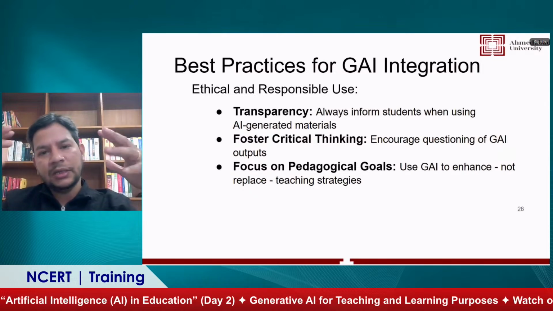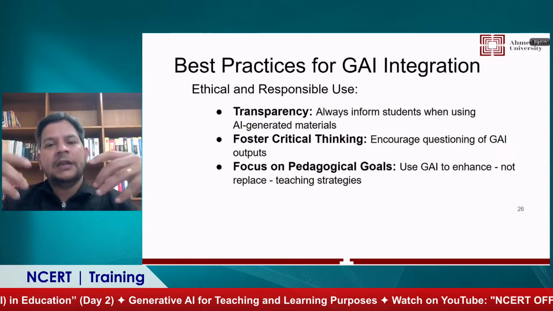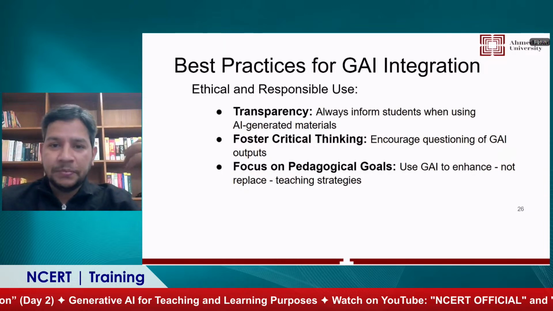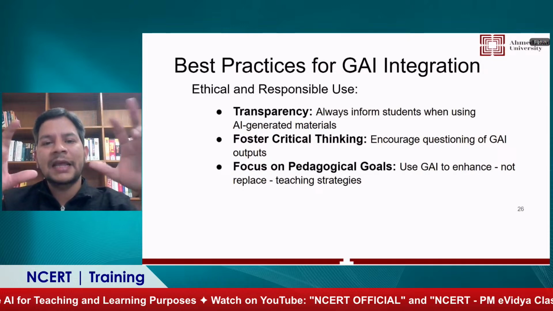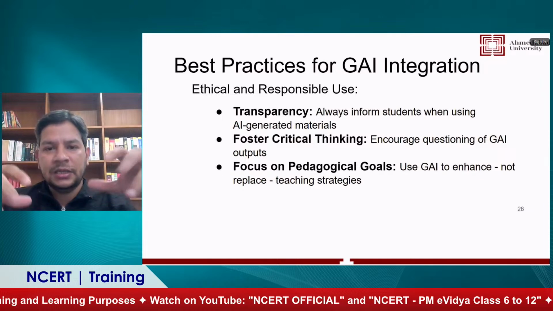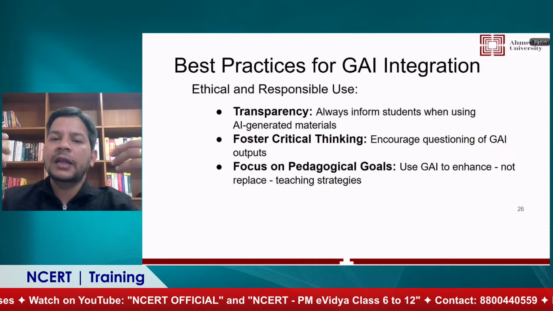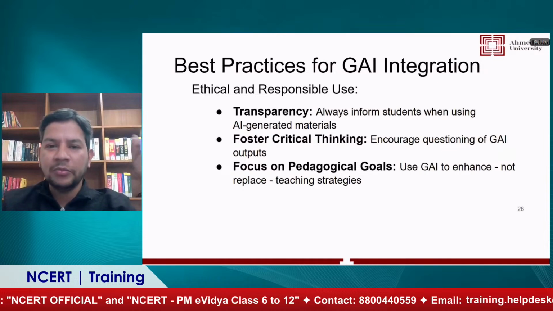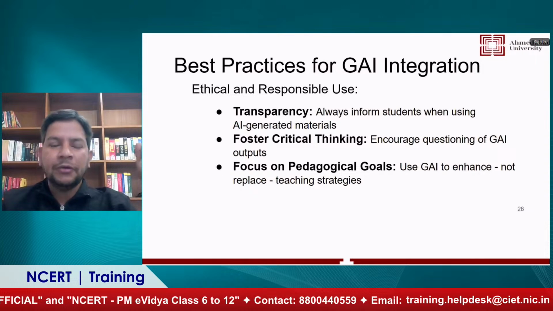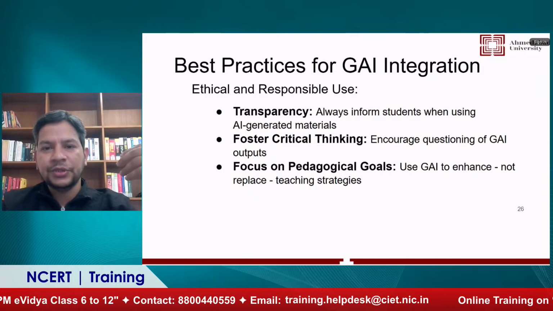So there are different kinds of pedagogy, but how can those pedagogies be implemented using technology? For example, if I want to do the flipped classroom, is there any technological implementation in the flipped classroom? Can we do that? Generative AI will give you very creative ways. You can go to ChatGPT and ask, okay, today I'm going to teach algebra and I want to teach algebra using the flipped classroom pedagogical approach.